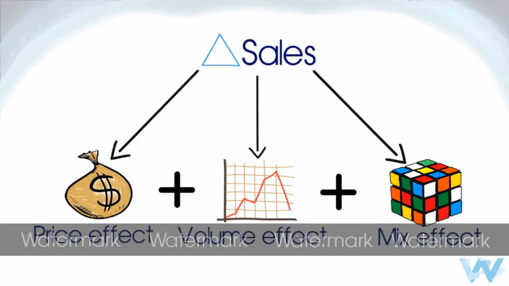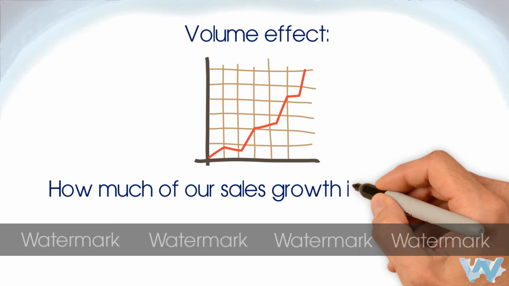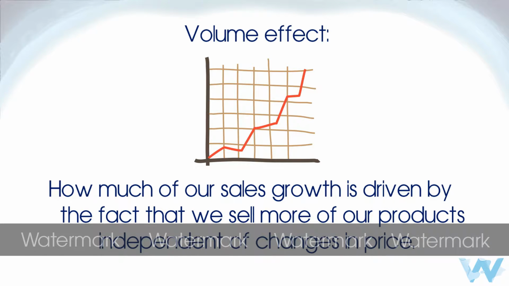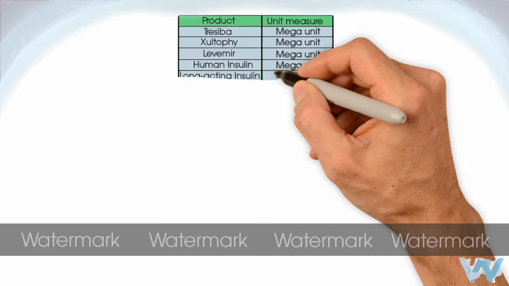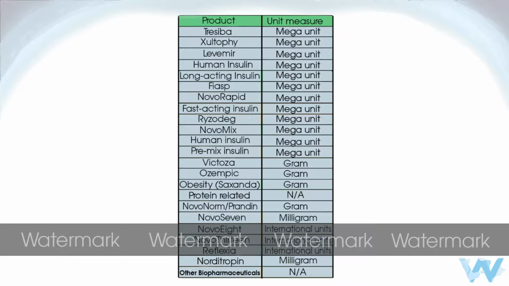Now let's look in more detail into the volume effect, which explains how much of our sales growth is driven by the fact that we sell more of our products independent of changes in price. First of all, it is important to keep in mind that volumes across different therapy areas are not directly comparable, meaning that we cannot mix together volumes of, for example, insulins, where volume is measured in megaunits, with, for instance, Novo7, which is measured in milligram.